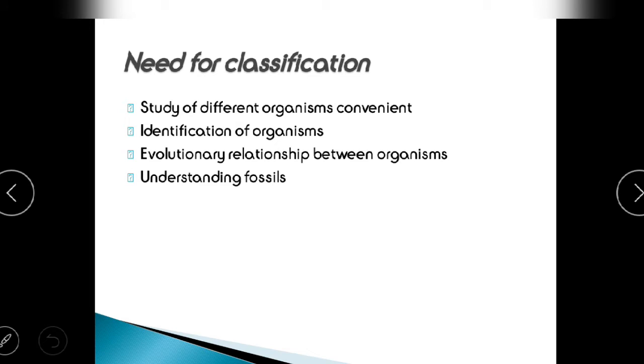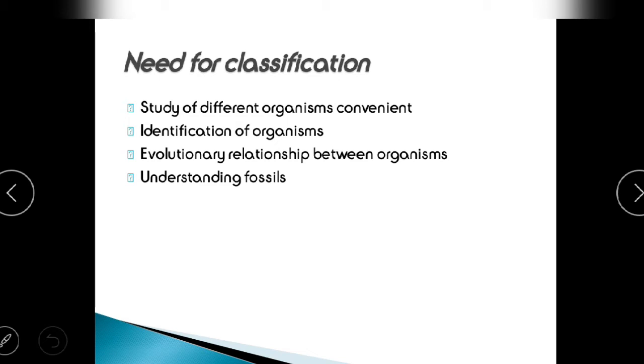Now, first of all, to understand the need for classification, we need to know that there is a vast number of living organisms around us. We call it biological diversity, or biodiversity. Since there are so many types of living organisms around us, we have to classify them properly, either to study them or to understand them, so that it becomes easier for us to use them for our benefit.